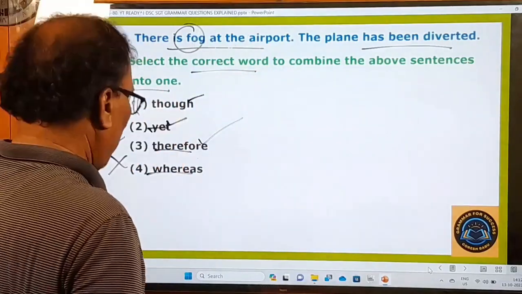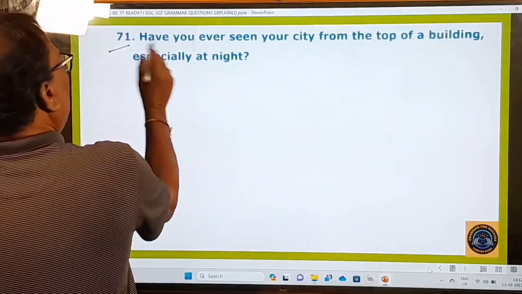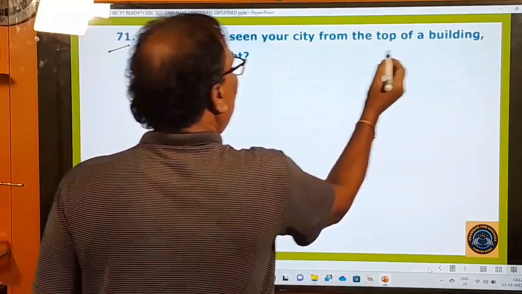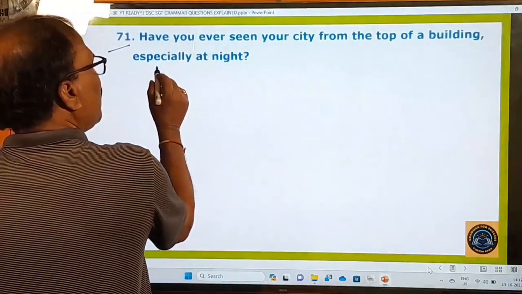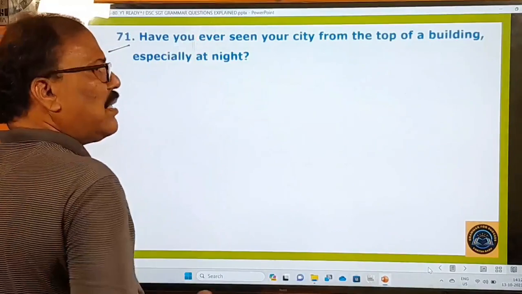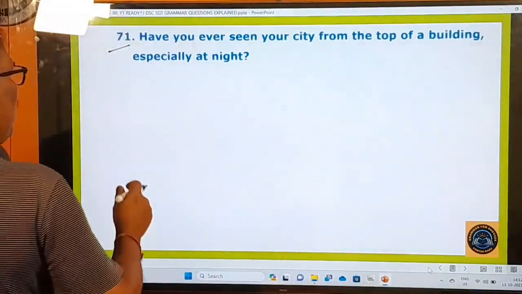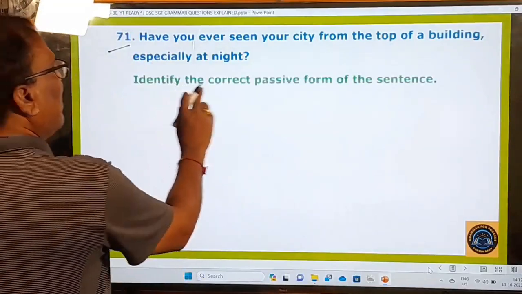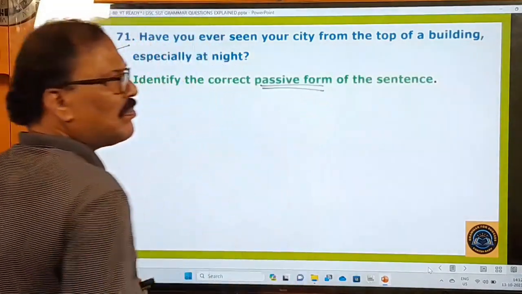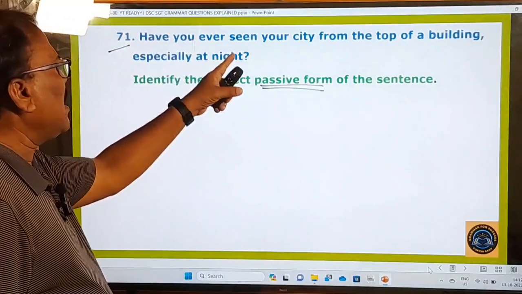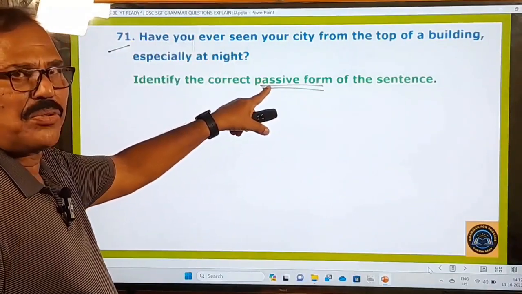Now let's go to the next question. 71st question. Have you ever seen your city from the top of a building, especially at night? This is the question. And then what is the examiner asking you to do? Let us see that. Identify the correct passive form. Okay, a long sentence is given. He is asking you to change into the passive voice.